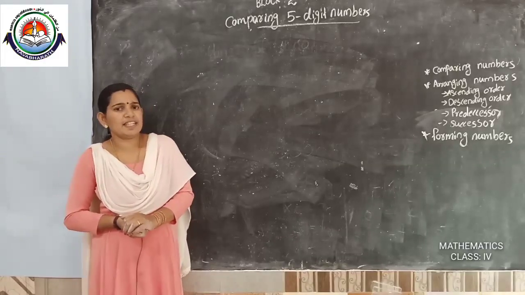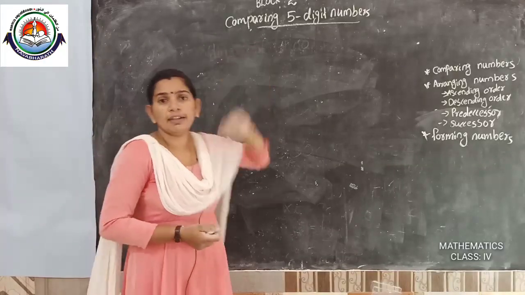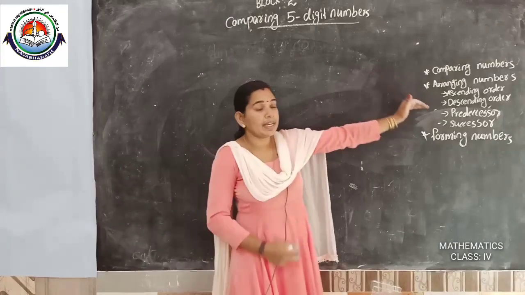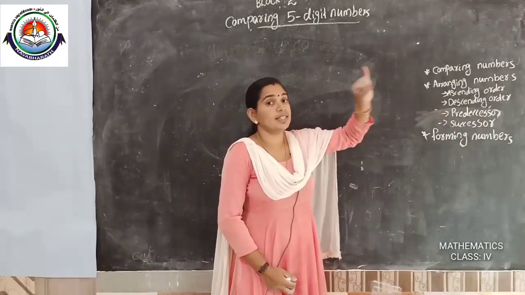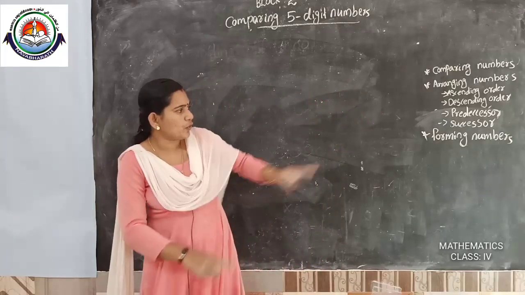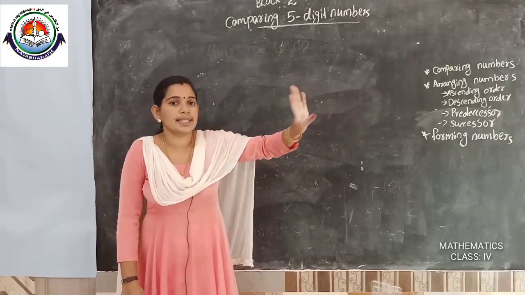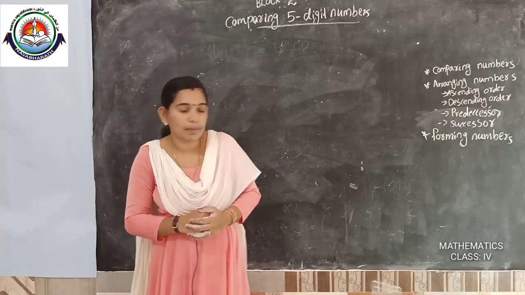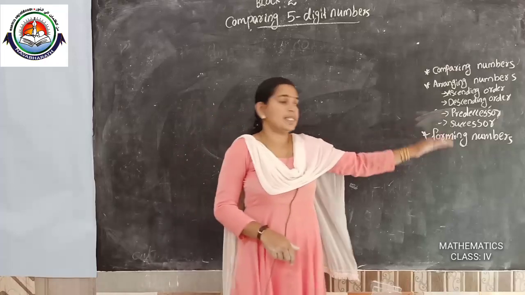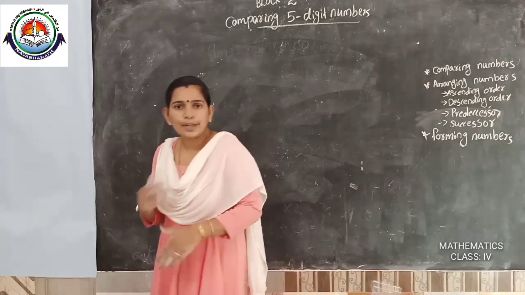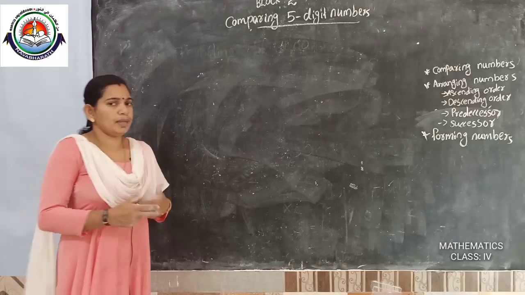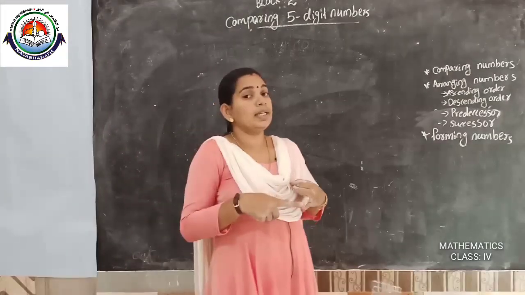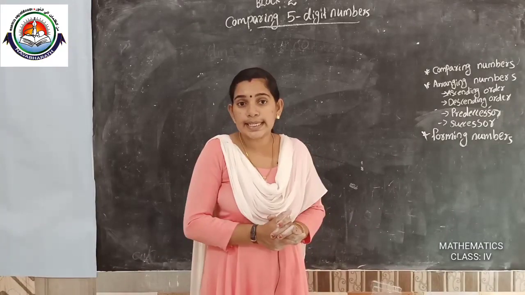Okay, in the previous class we were discussing comparing 5-digit numbers. Do you remember what we discussed? Comparing numbers, arranging numbers in ascending order and descending order, and also studying predecessor and successor. What is a predecessor? Before the number. Successor? After the number. And also we discussed forming numbers. Are you ready? How to form the largest number? How to form the smallest number from the given digits?